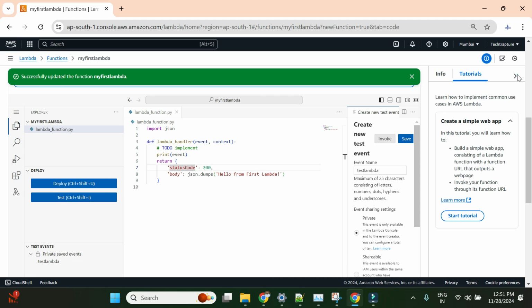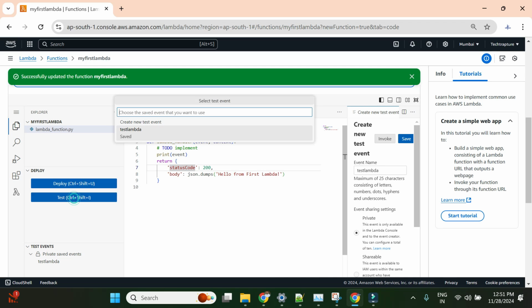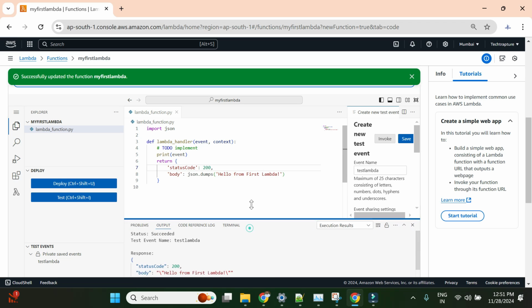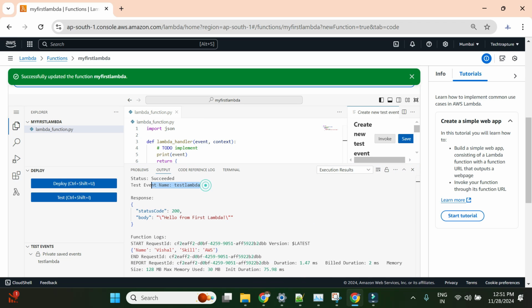Okay, so let me close this. Okay, and now I'll test my Lambda function using the test Lambda case. So here you will see the output, test event name test Lambda, status code successful, and the print will be in your log. So what it is printing, name is Vishal, skill AWS, because this is the complete event we print.